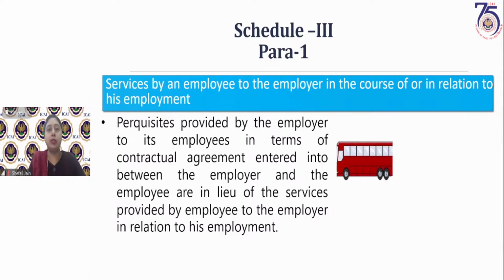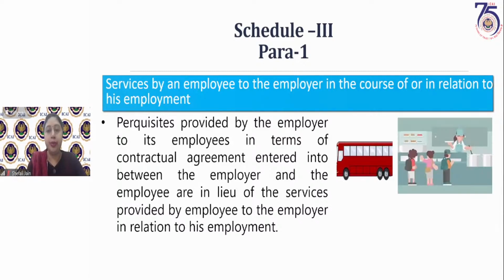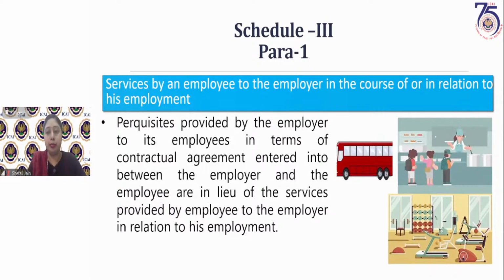It is part of his cost to company, CTC, as we generally call it. The company has taken into account all these costs as part of his remuneration, as part of the cost of that employee to the company, as part of his employment contract. It is mentioned that the company will be providing commutation, the to and fro travel of the employee. Then they will be providing canteen services, the food to the employee at the place of employment. And they would be providing some membership of a club or gym for the employee. So these are the perquisites which the employer is providing to the employee.